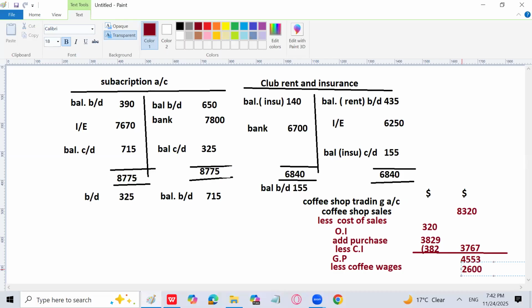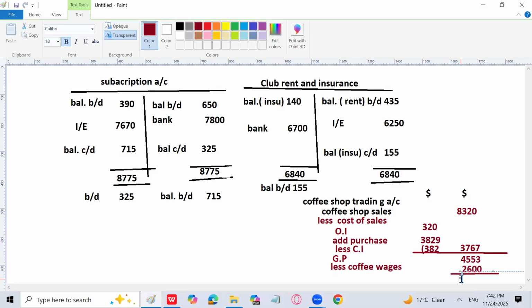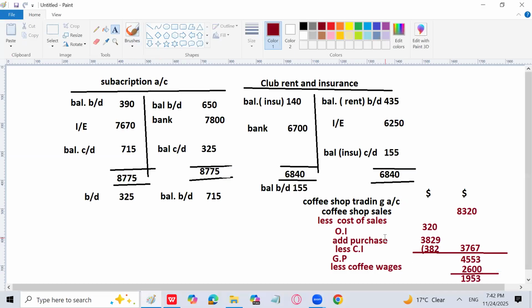Yes. So what is the answer of the coffee shop income statement, the coffee shop trading profit? How much? 1953. 1953 is going to be the coffee shop trading profit.